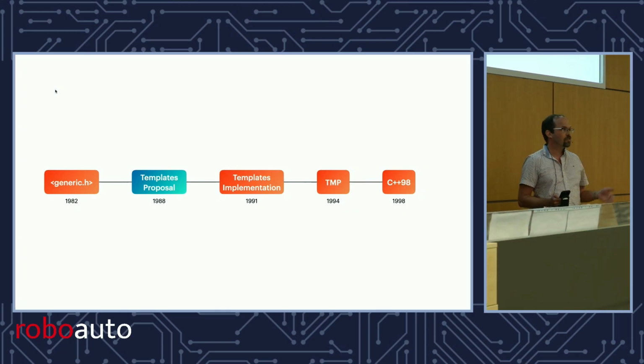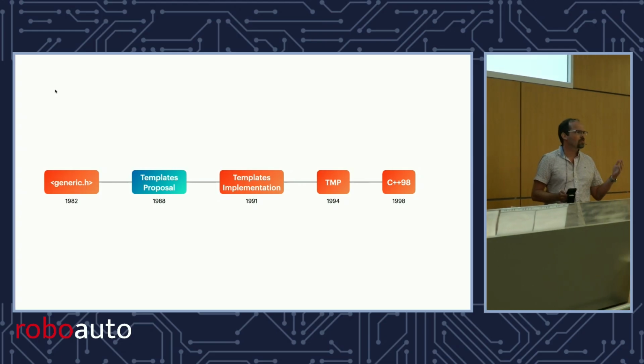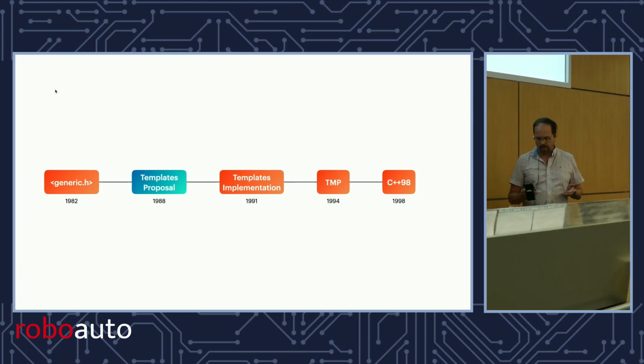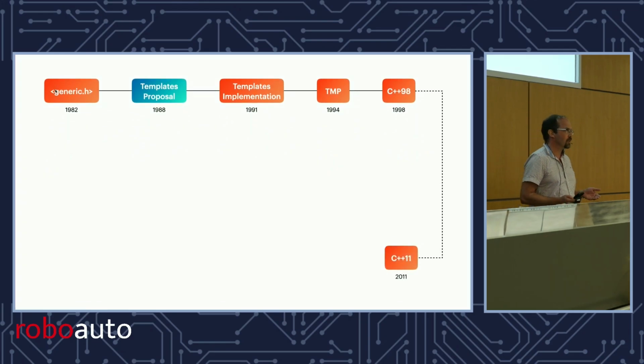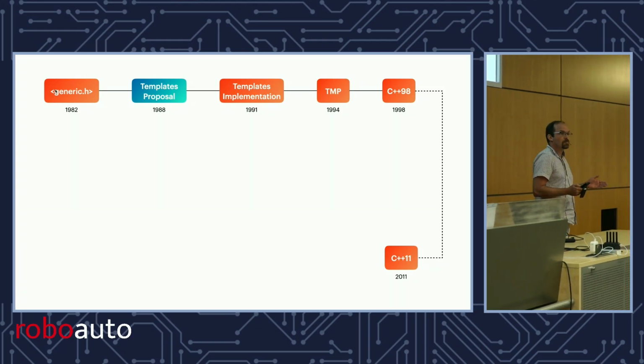Right, so we get our first standard. It doesn't say much about template metaprogramming. It doesn't really assume that there is any template metaprogramming. And then we get the next standard 13 years later. Now that's a very different standard from the first one. And in part because of metaprogramming.